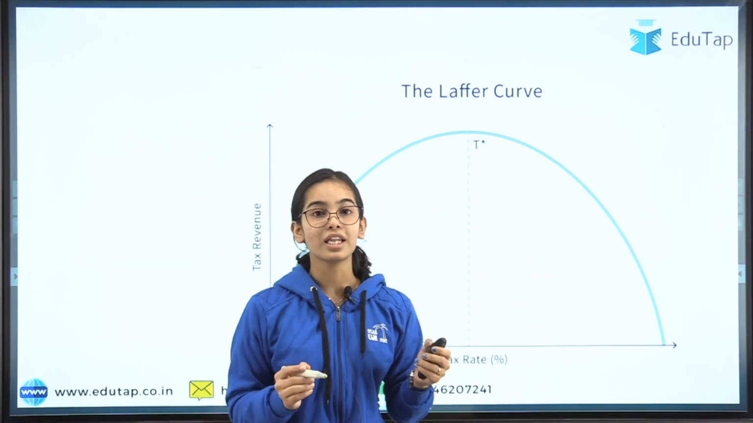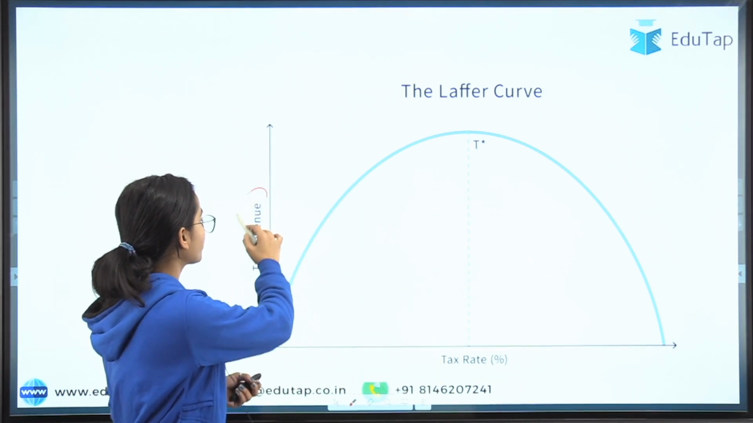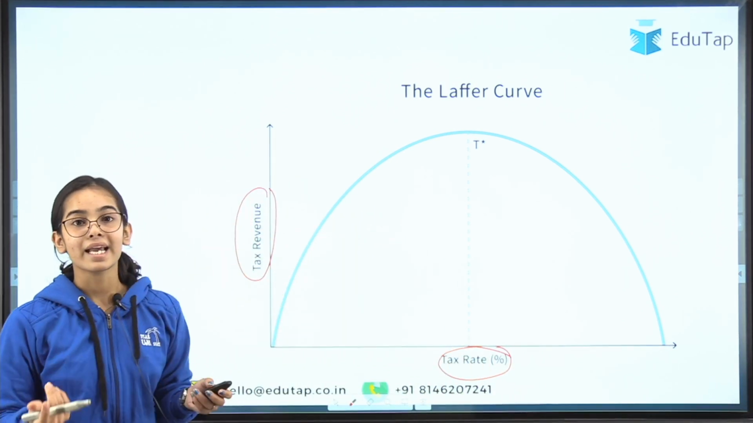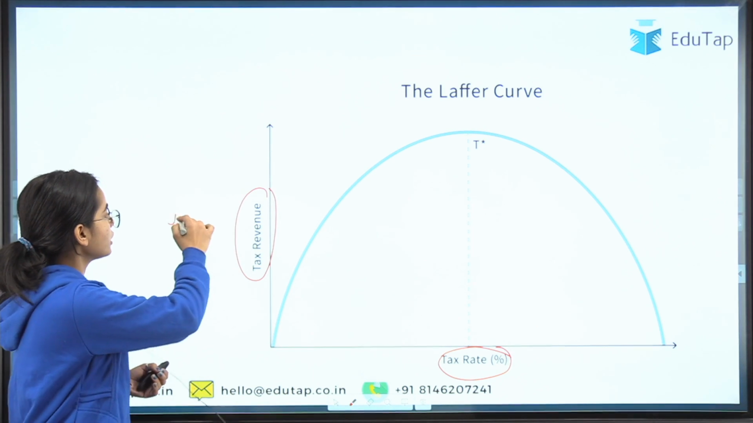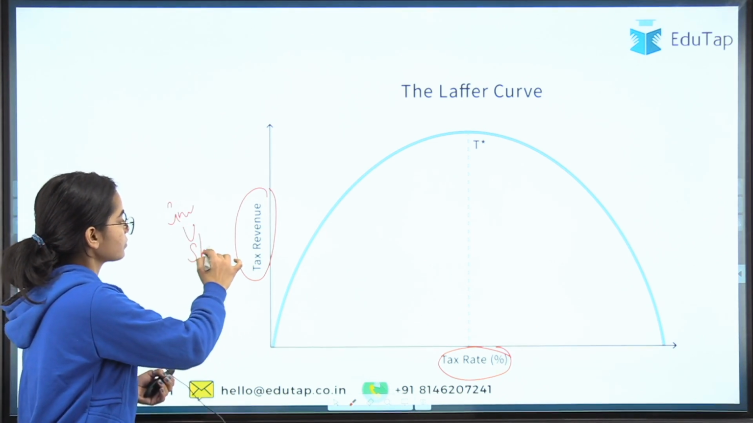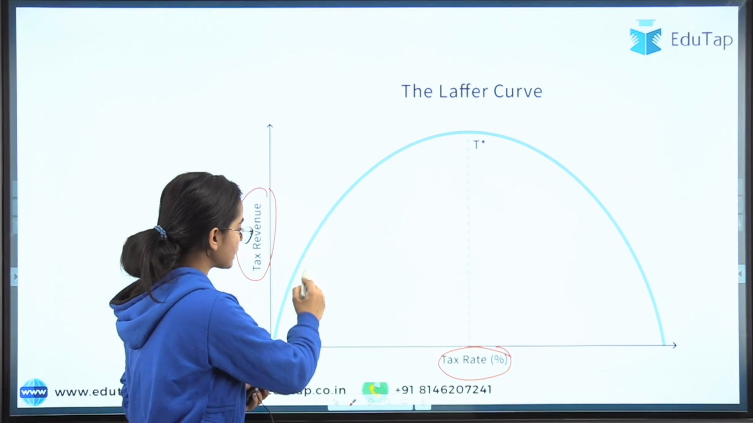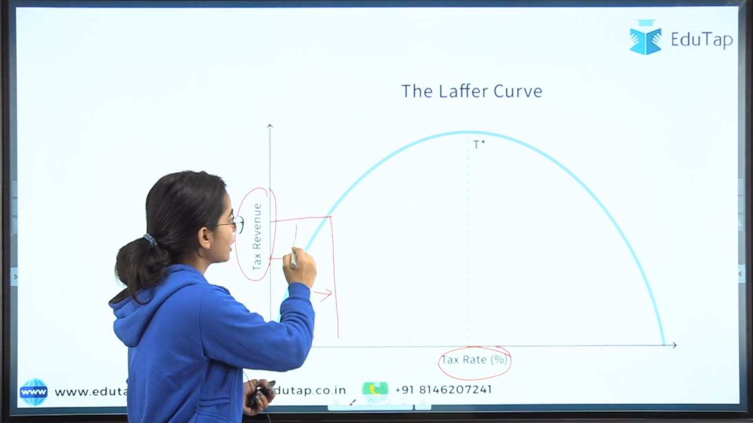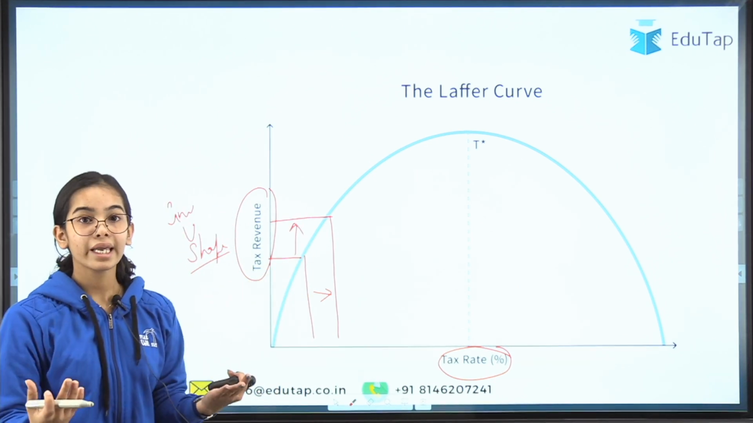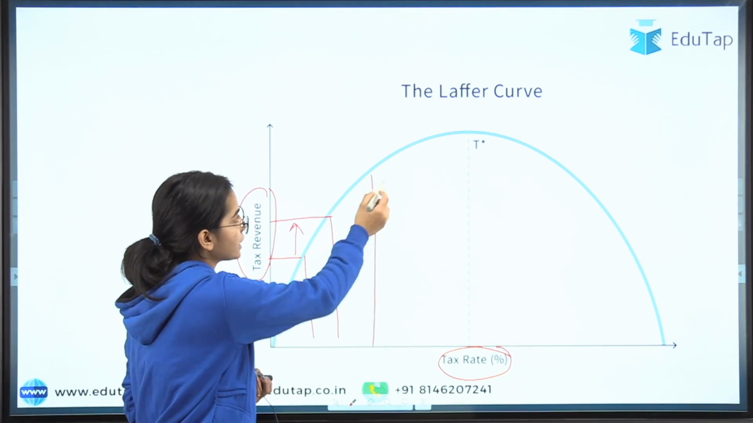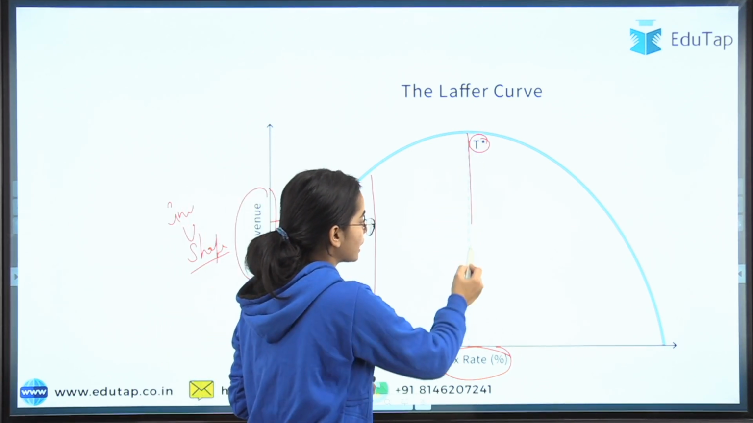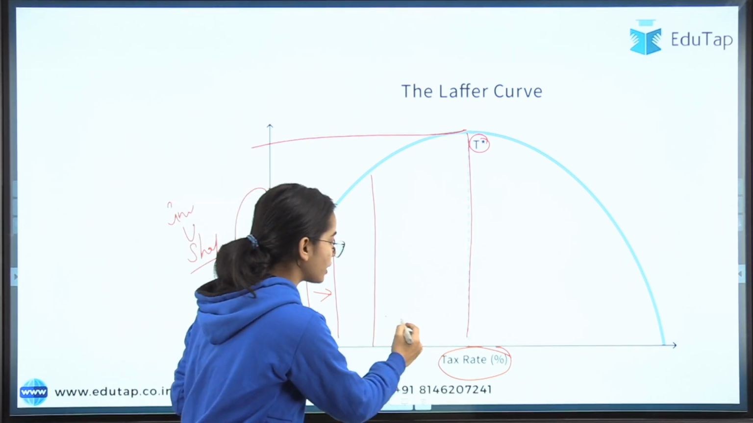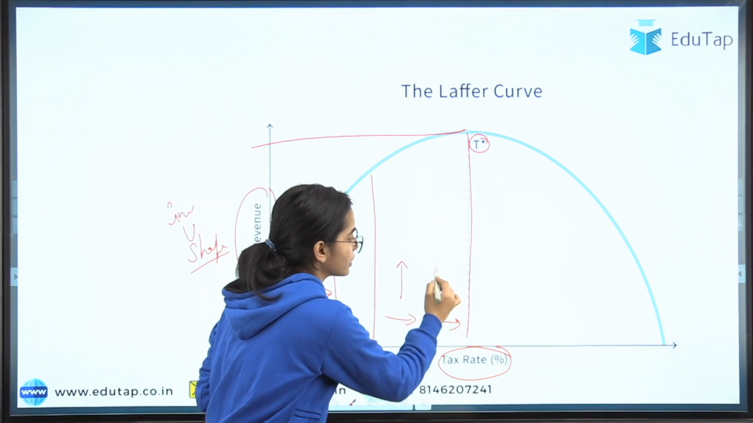So now, starting with the Laffer curve. The Laffer curve tells the relationship between the tax revenue and the tax rate, which you can see on the x-axis and the y-axis. The Laffer curve is an inverted U-shaped curve. With the increase in the tax rate, the tax revenue of the government increases, and it will keep on increasing till an optimum level.